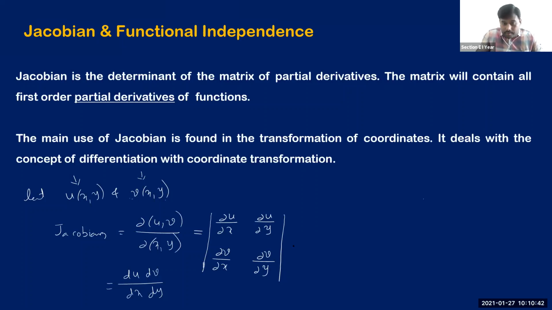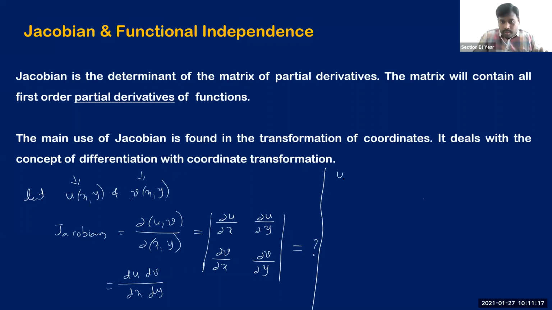Now if you evaluate this determinant, whatever determinant value you get here, this value is what you call the Jacobian. Whether you call it a definition or a formula, it's all up to you, but this is how we calculate the Jacobian. Jacobian is the determinant of the matrix of partial derivatives like this. That's a basic definition, but now let me extend this idea to a function of 3 variables.